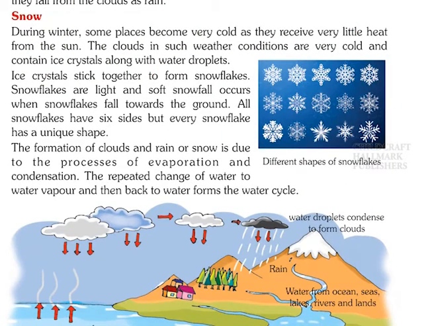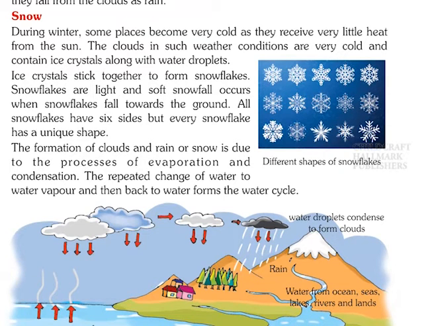Snow. During winter, some places become very cold as they receive very little heat from the sun. The clouds in such weather conditions are very cold and contain ice crystals along with water droplets. Ice crystals stick together to form snowflakes. Snowflakes are light and soft. Snowfall occurs when snowflakes fall towards the ground. All snowflakes have six sides, but every snowflake has a unique shape.